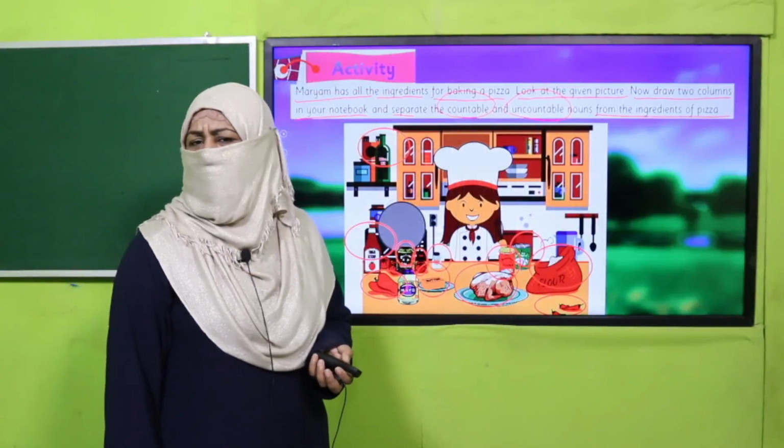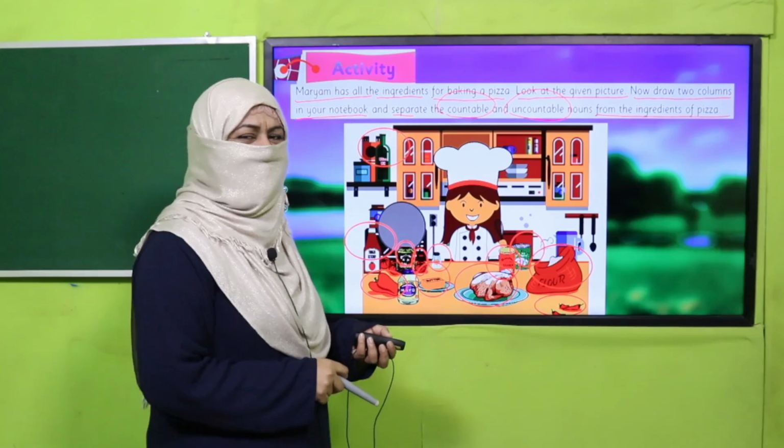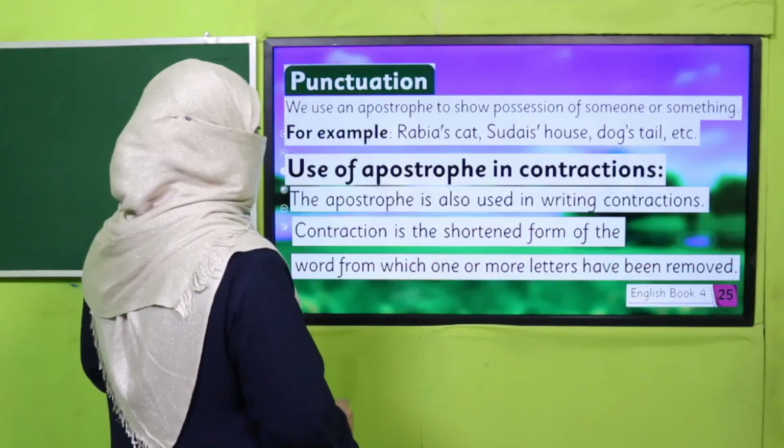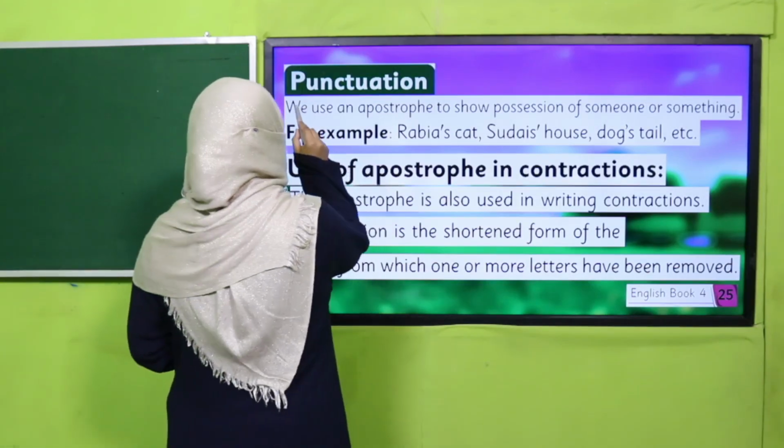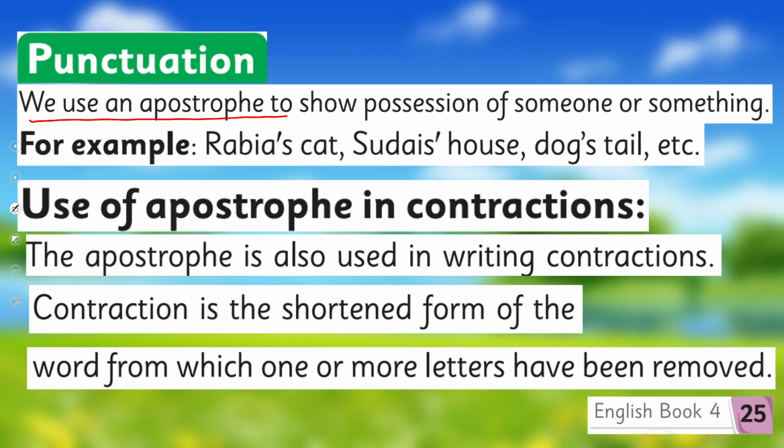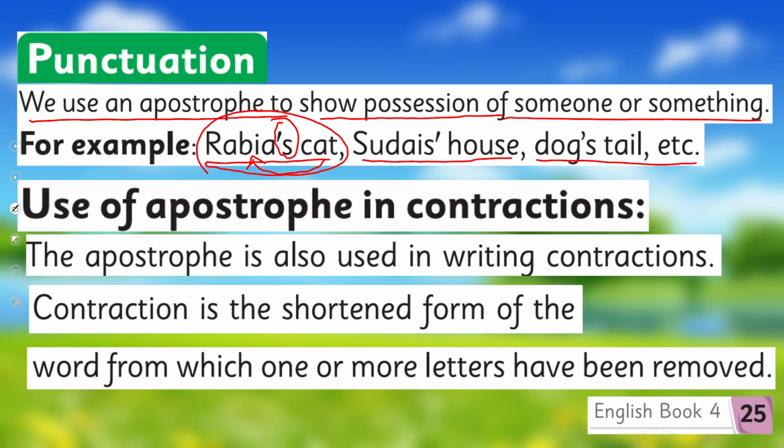Yes, my dear children, are you done with it? Good job. It was easy for you, right? Okay, so I'm giving you another concept, that is punctuation. We use an apostrophe to show possession of someone or something. This we know. Rabia's cat. So I have taught you, when I say Rabia's cat, this apostrophe S is showing this cat belongs to Rabia. Rabia is the owner of this cat. Likewise, Sudais's house, dog's tail, etc.